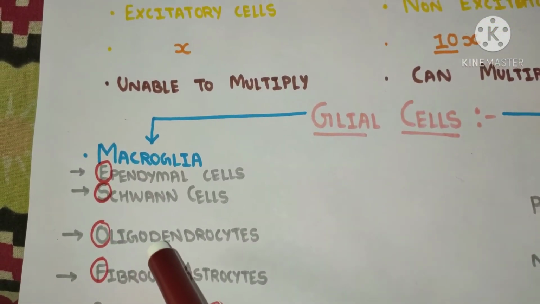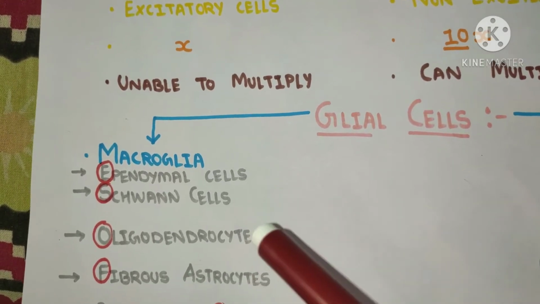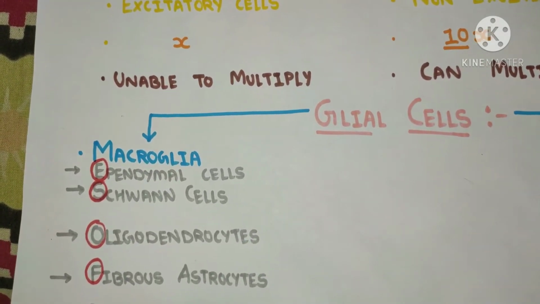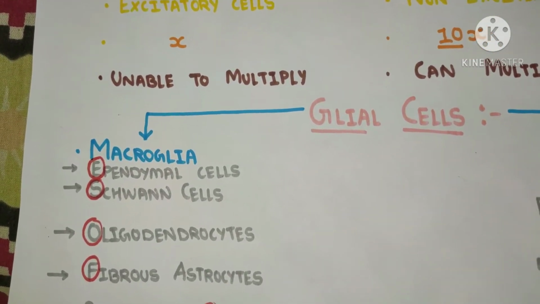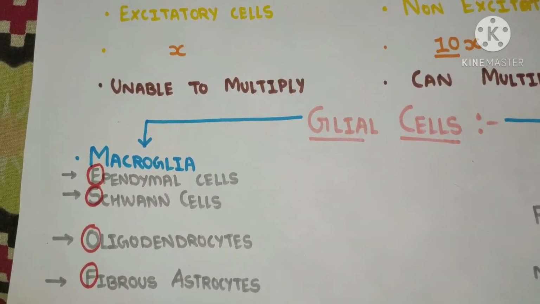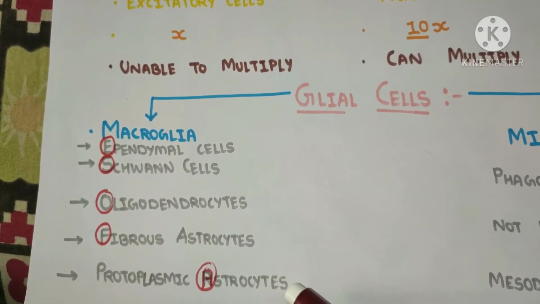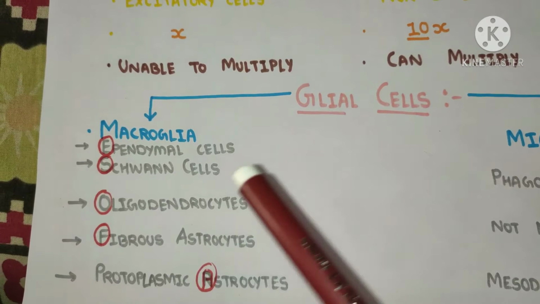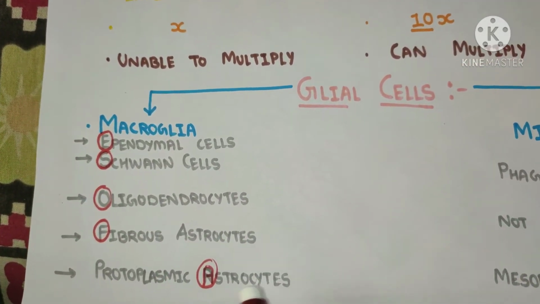And here O stands for oligodendrocytes. These are the glial cells which are responsible for the myelination of neurons, that is the neurons which are present in our central nervous system. Here F and A stand for astrocytes. But for our mnemonic, I divided it as fibrous astrocytes and protoplasmic astrocytes.